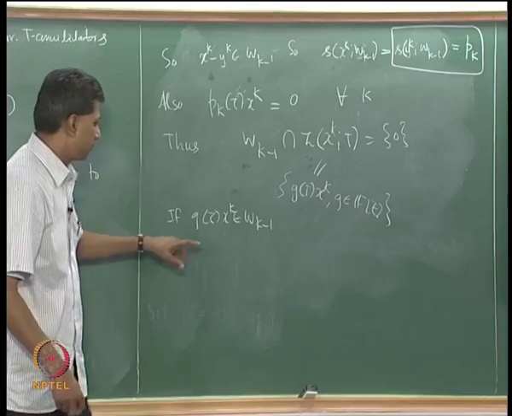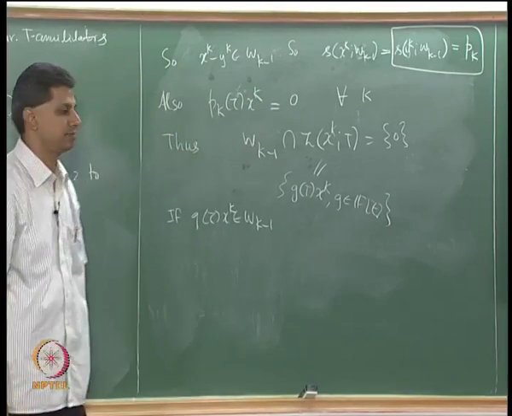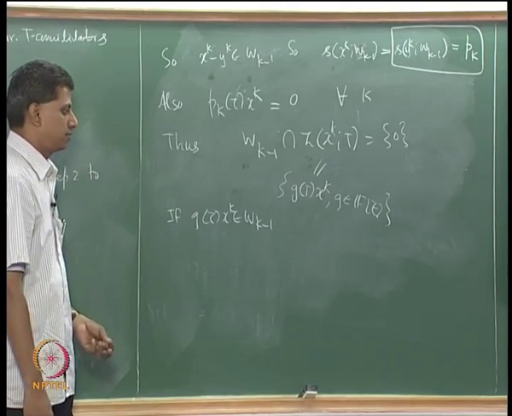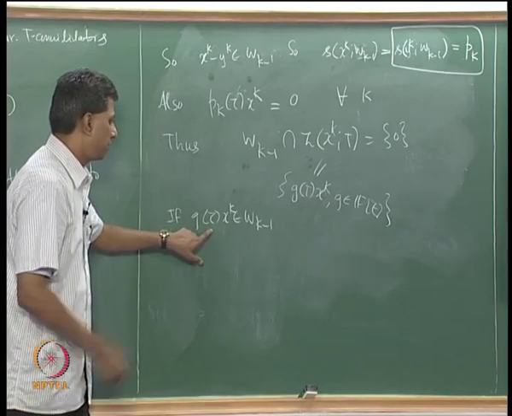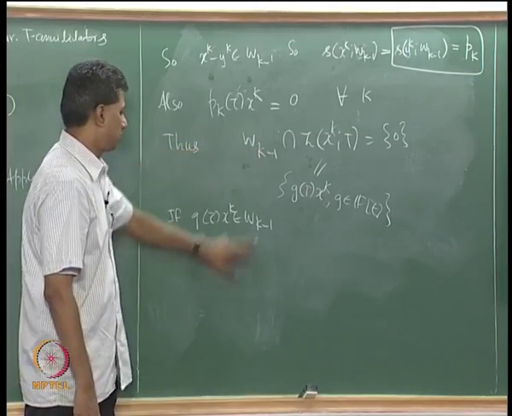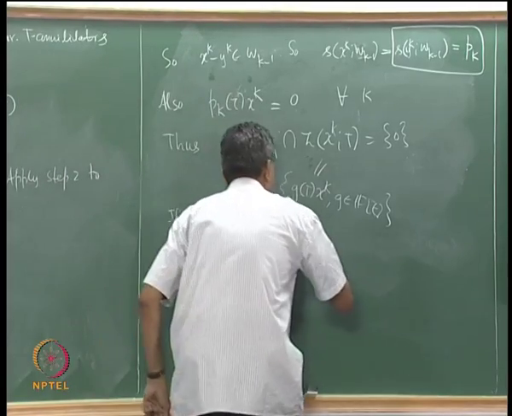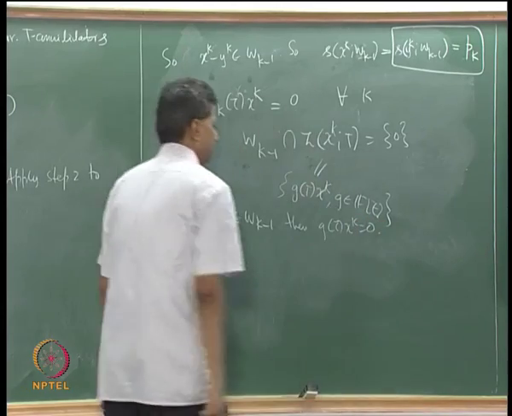Then I have the following. This g(T) must be a multiple of p_k, because p_k is the unique monic generator, anything is a multiple. So this g is a multiple of p_k, but p_k(T)x_k is 0, so g(T)x_k must be 0.